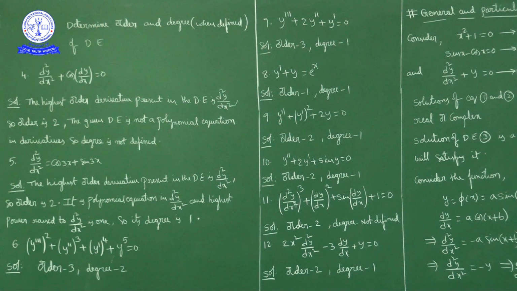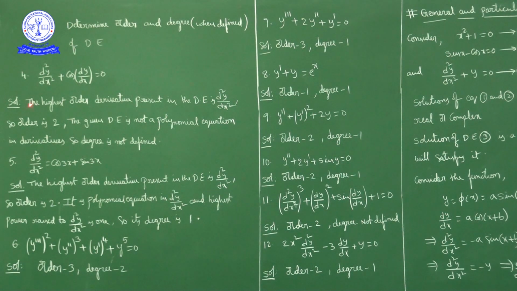Now to write the degree: the degree is the power of the highest order derivative in the differential equation, if it is able to be written as a polynomial in its derivatives. But here we have cos of dy by dx, and this we cannot write as a polynomial equation in its derivatives. So degree is not defined.